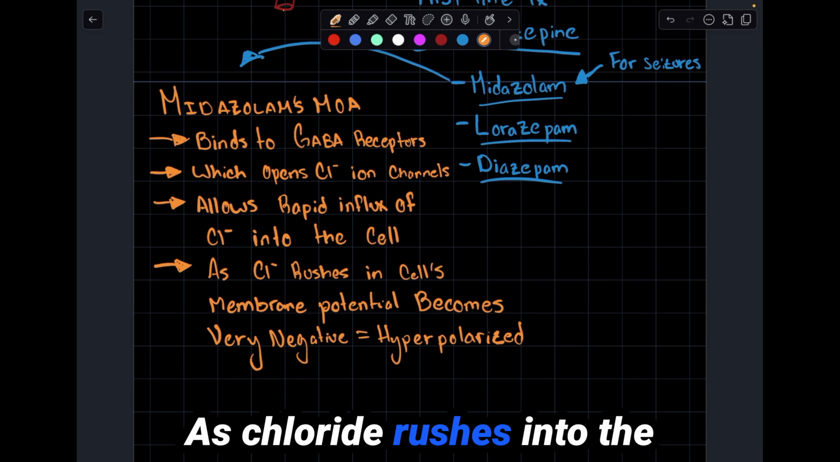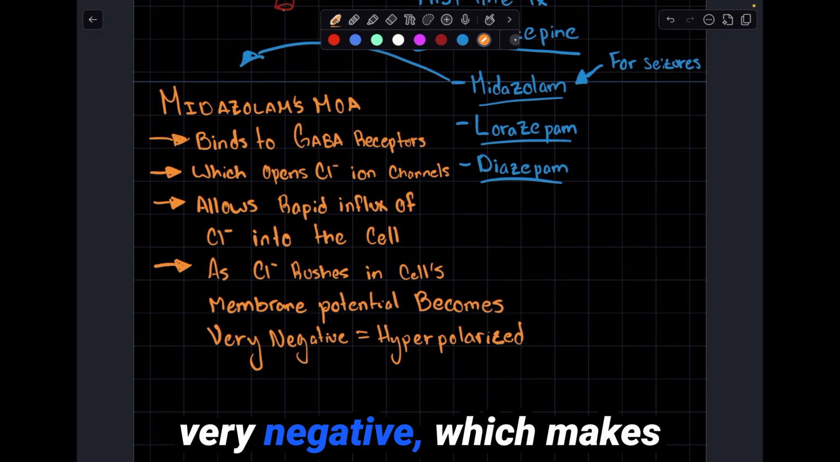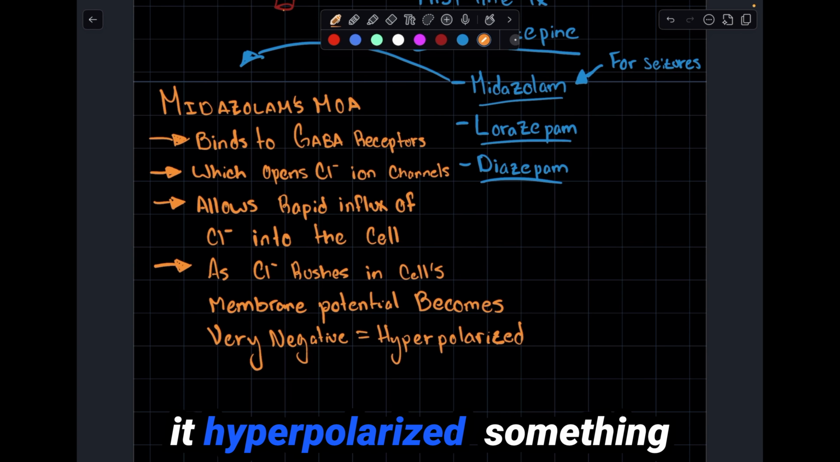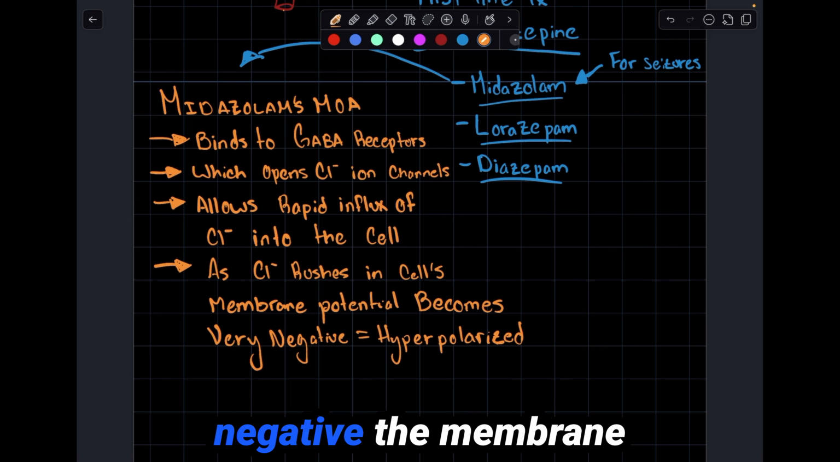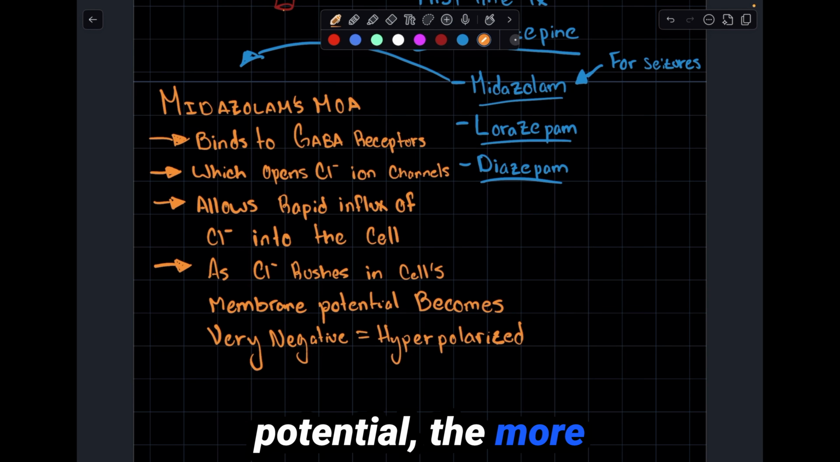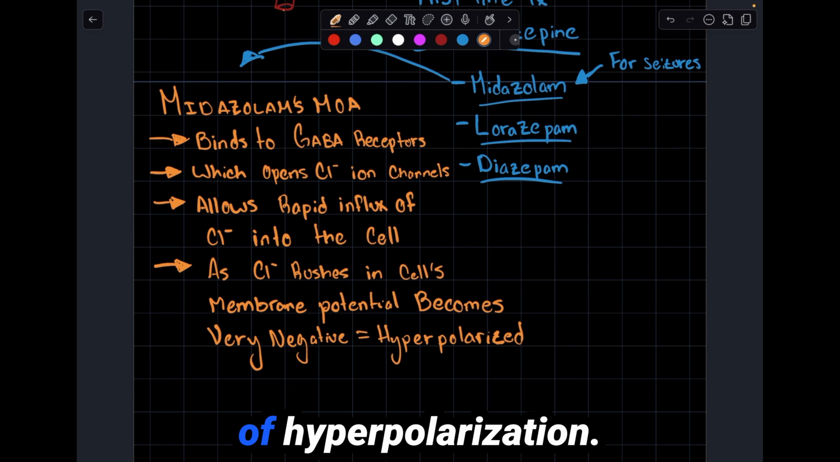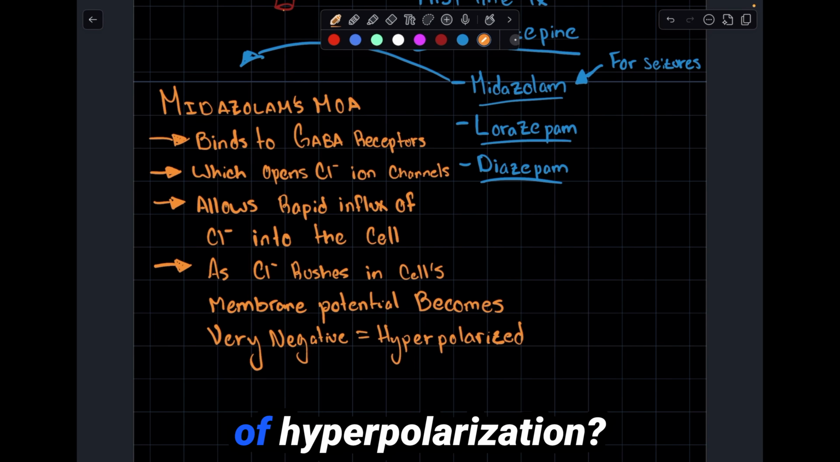the cell. As chloride rushes into the cell, the membrane becomes very negative, which makes it hyperpolarized. Something for you to continue to apply as you're learning physiology is the more negative the membrane potential, the more polarized we are. So we want a state of hyperpolarization. Why would we want a state of hyperpolarization?